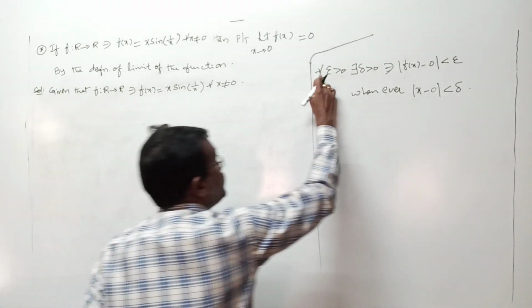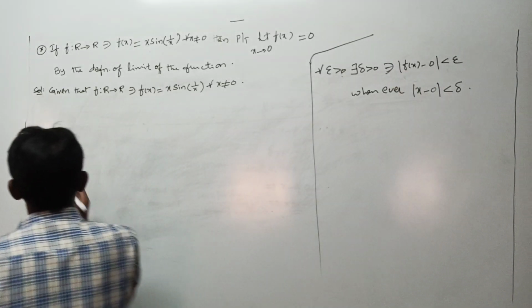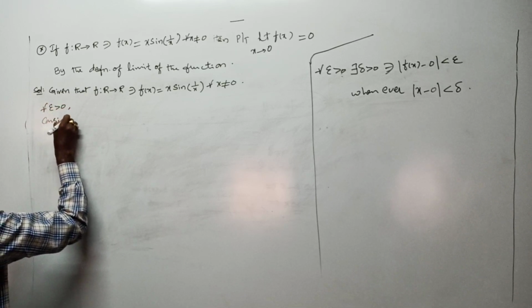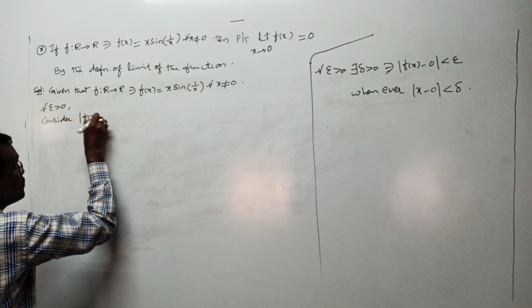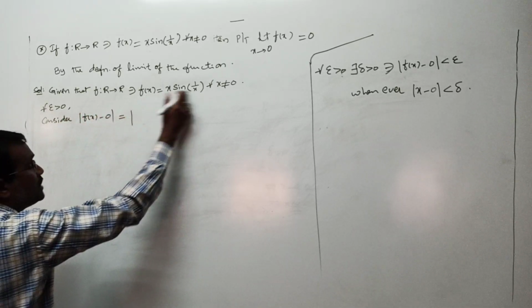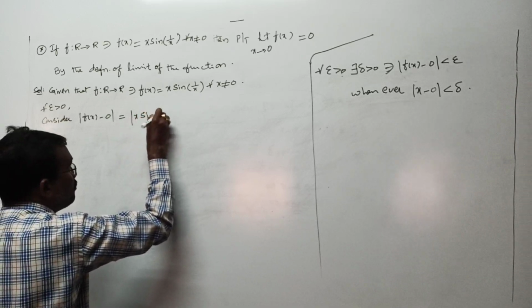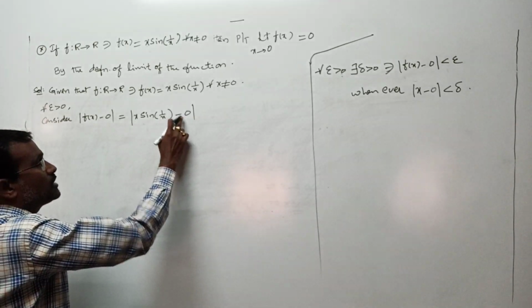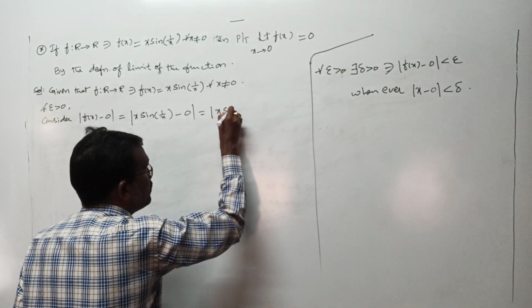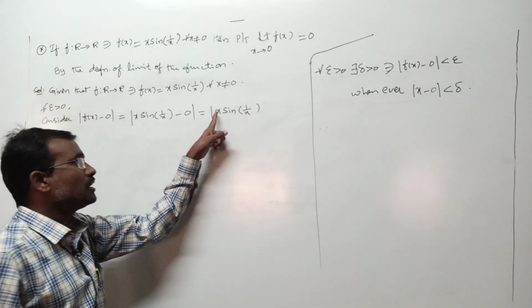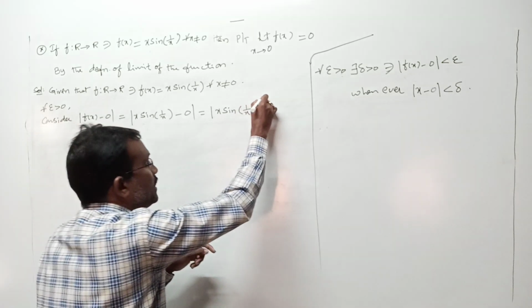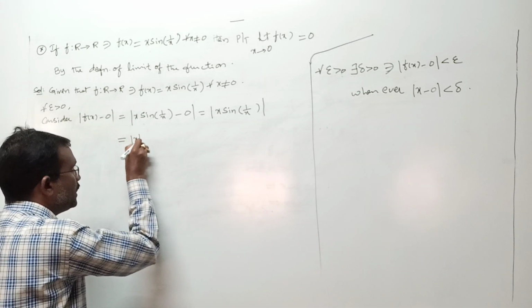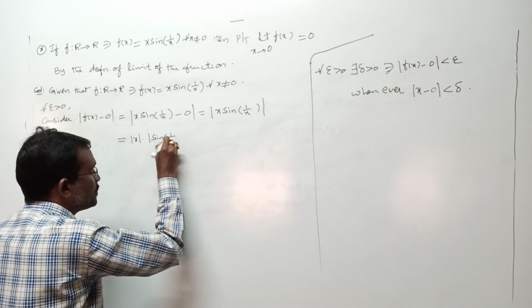For that, for each epsilon greater than 0, let us consider this portion: mod f of x minus 0. What is f of x? x into sin of 1 by x, minus 0. But x into sin 1 by x minus 0 is mod x into sin 1 by x. Let us consider x is a and sin of 1 by x is b. Mod a into b is always equal to mod a into mod b, so you can write this as mod x into mod sin of 1 by x.